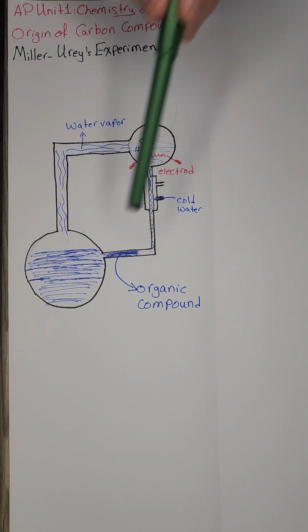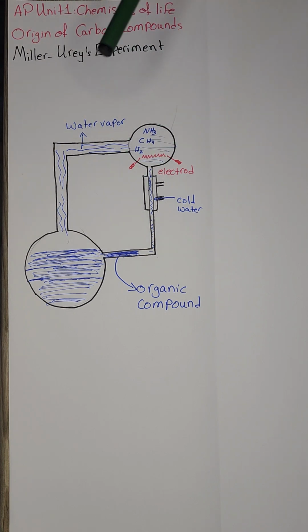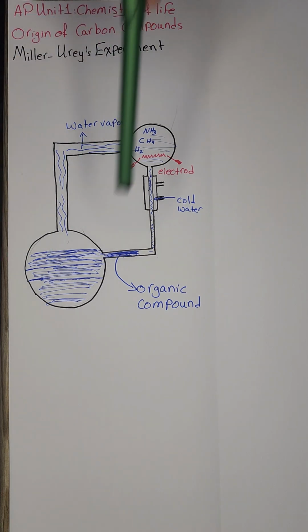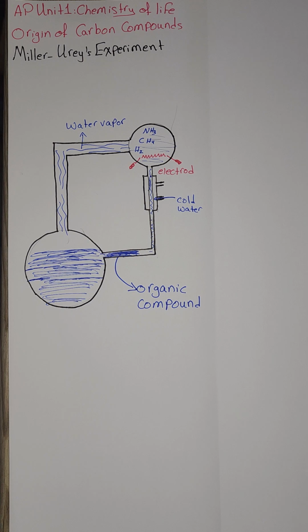This is, in general, Miller and Urey's experiment, but what are some possible questions in AP related to this experiment? In Princeton, they asked a question: which of the following contradicts the hypothesis of the experiment? They asked the student to choose between the four options what could be a good contradiction to this experiment.